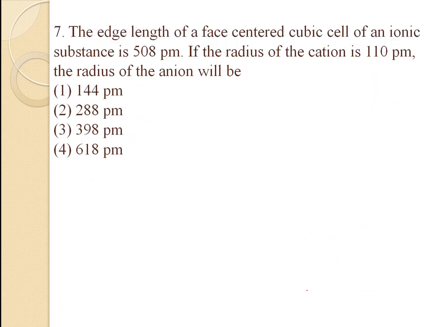The edge length of a face-centered cubic cell of an ionic substance is 508 picometer. If the radius of the cation is 110 picometer, the radius of the anion will be, here the options are 144 picometer, 288 picometer, 398 picometer and 618 picometer.